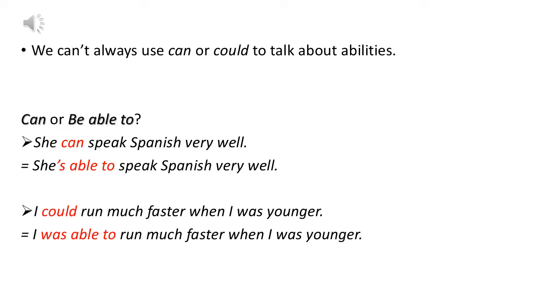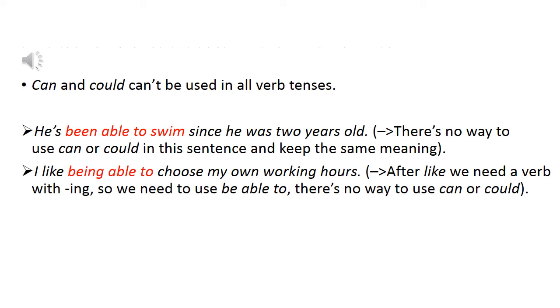For example, she can speak Spanish very well, or she is able to speak Spanish very well. These two sentences have the same meaning. Another example, I could run much faster when I was younger, or I was able to run much faster when I was younger. Again, there is no difference in meaning here.